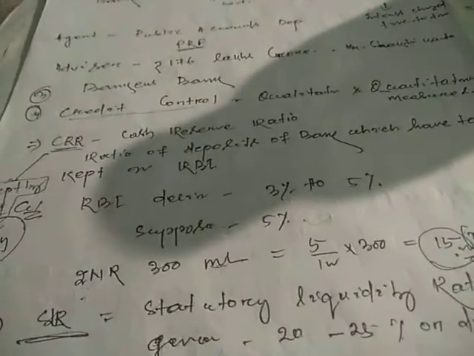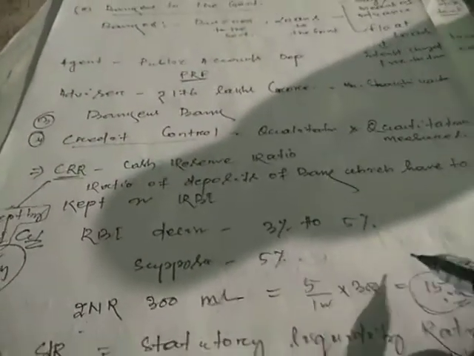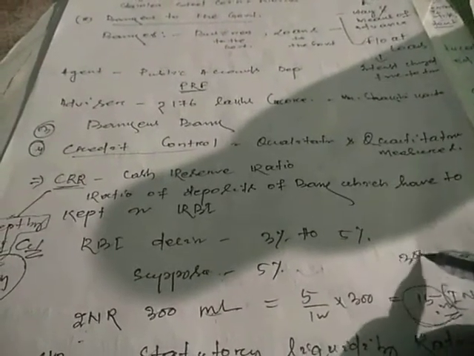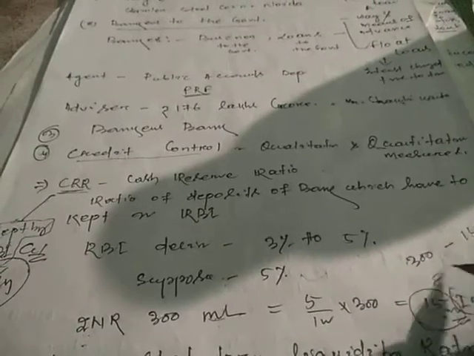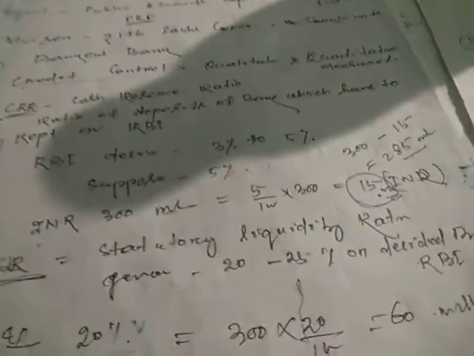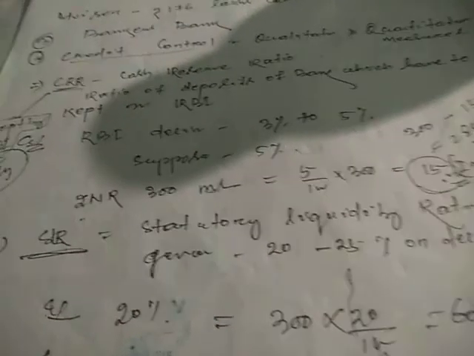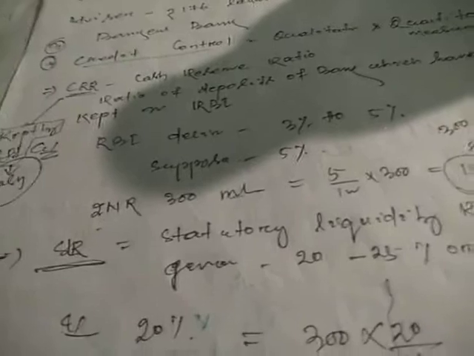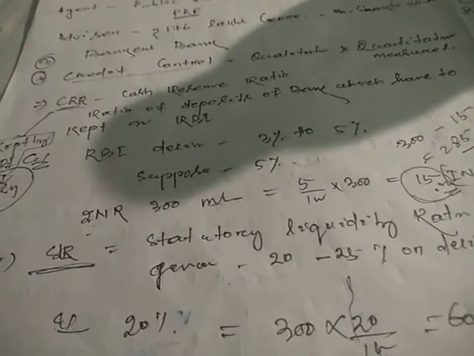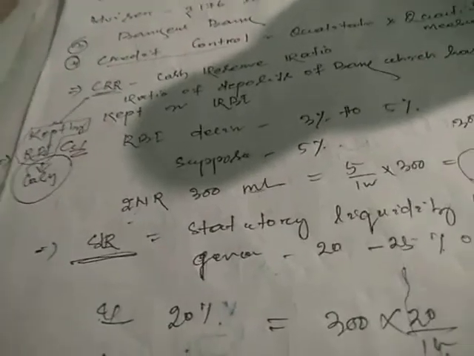Then how many rupees of credit facilities can he provide to the public? That is 300 minus 15, that means 285 million rupees he has to provide. The RBI has permitted SBI, suppose, 285 million rupees as credit facilities to the public, right? That is your CRR. But in case of SLR, you see now, the two quantitative measures are there.